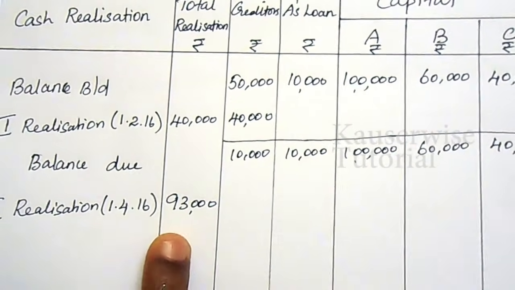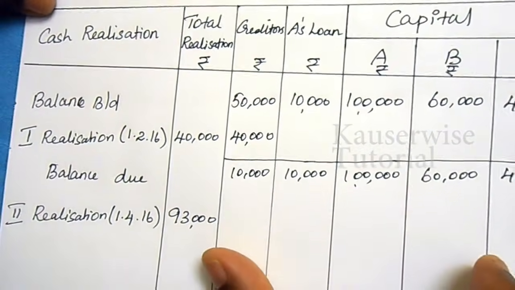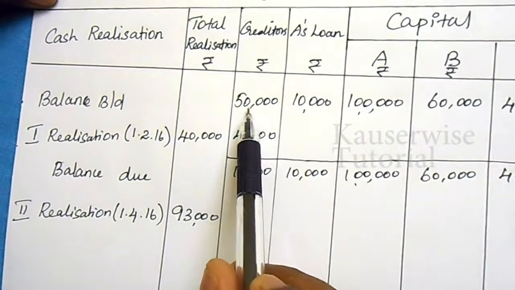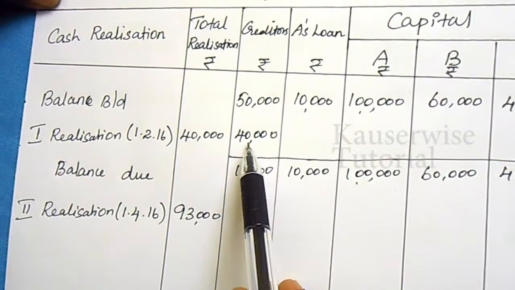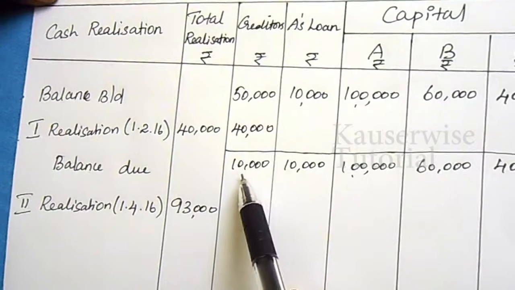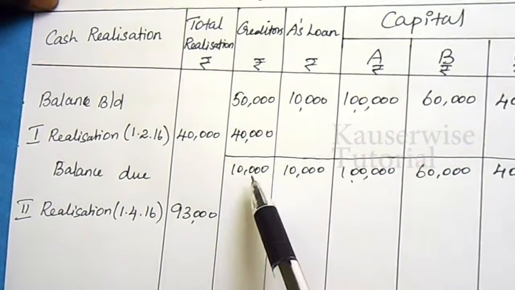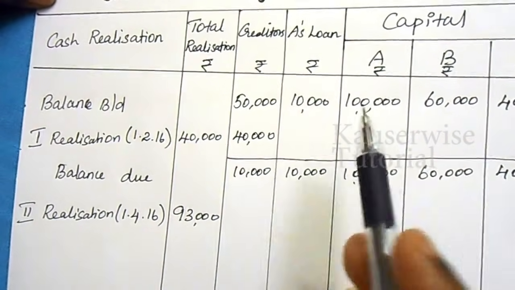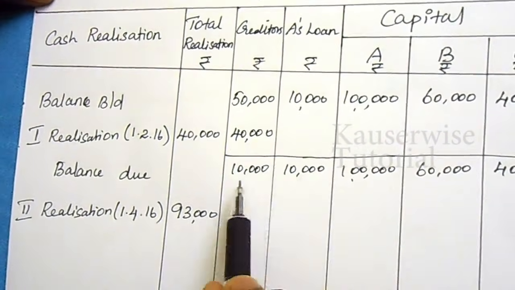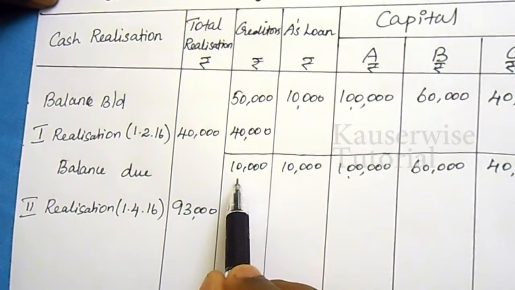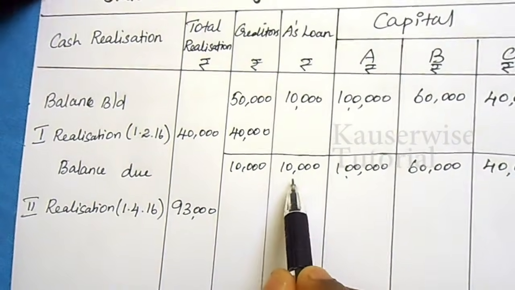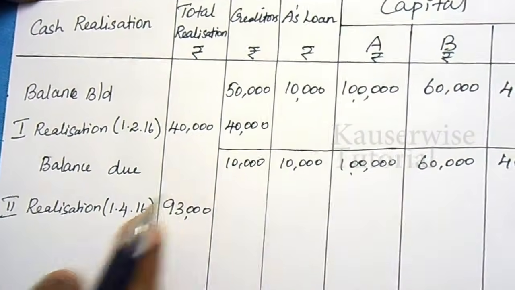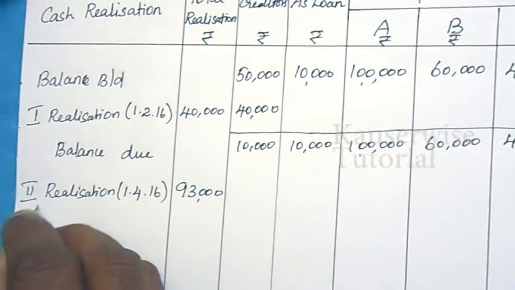Total realization amount is 93,000. According to the order of payment, the first preference goes to creditors. We are supposed to pay 50,000, but we have paid only 40,000 from first realization. We are yet to pay 10,000 rupees to creditors, and according to the order of payment, second preference goes to A's loan account. How much? 10,000. Altogether, how much amount is required? 10,000 to creditors and 10,000 to A's loan account. So total 20,000 is required. So first take 20,000 from 93,000.